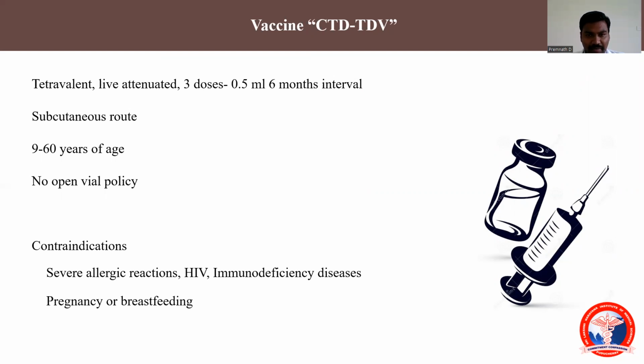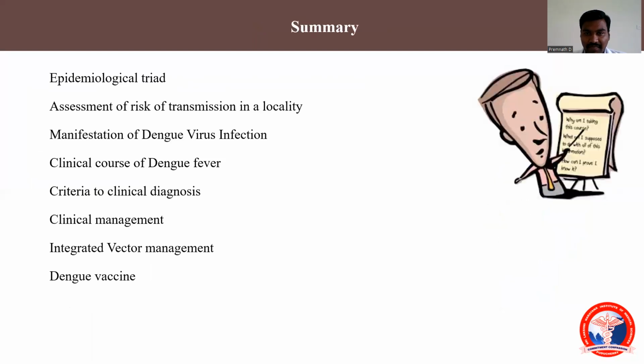And is this vaccine recommended for children? No. This vaccine is recommended for the population of 9 to 60 years of age. Okay, so this is in short about this vaccine. It is a live vaccine, so it is contraindicated in immunocompromised states, such as HIV, etc. It is contraindicated in pregnancy too. The effectiveness of this vaccine in trials was found to be 85%. Okay, the vaccine name is CYD-TDV.